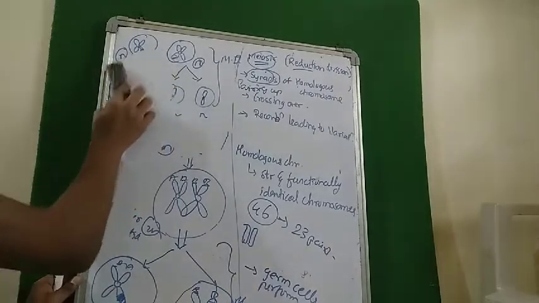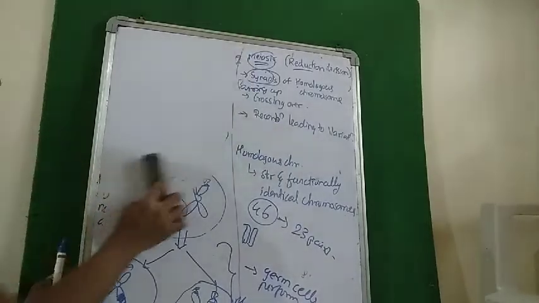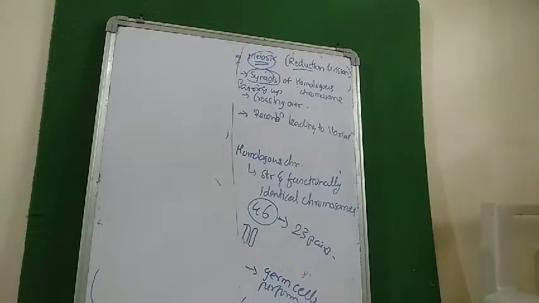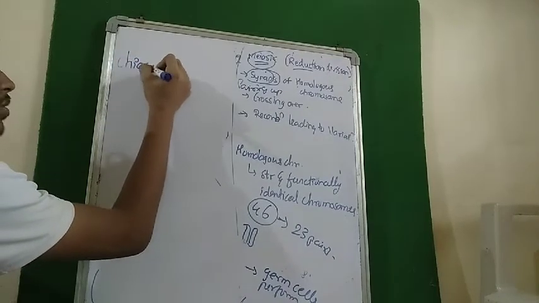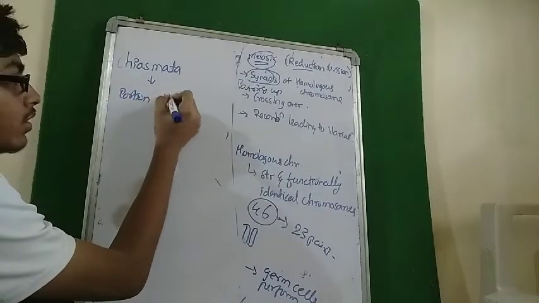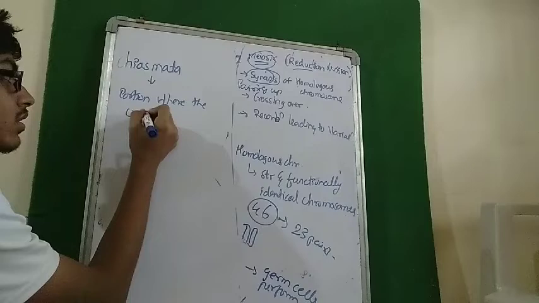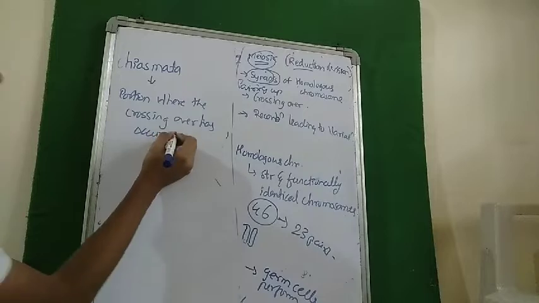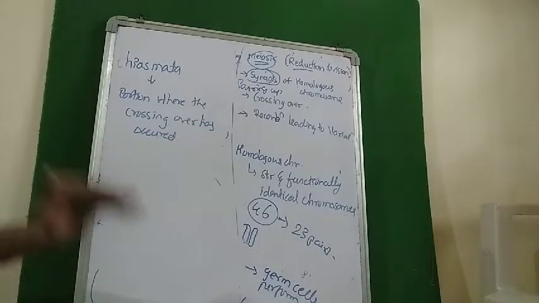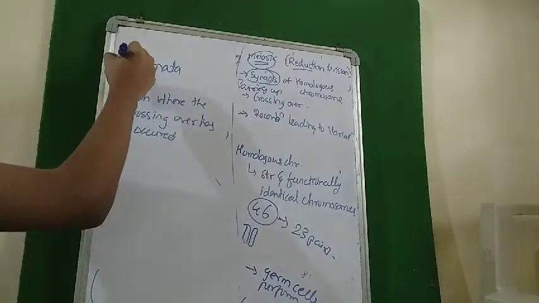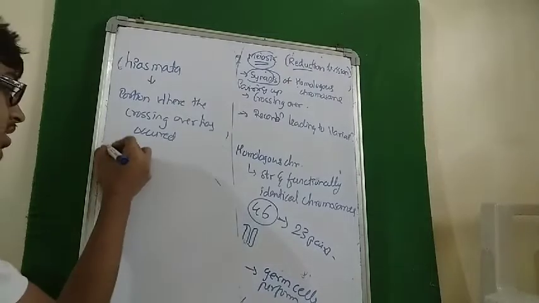A few more points that I would like to add are a few terms. One is chiasmata. Now what is chiasmata? Chiasmata is the portion between the non-sister chromatids of the chromosome where the crossing over has occurred. Okay.